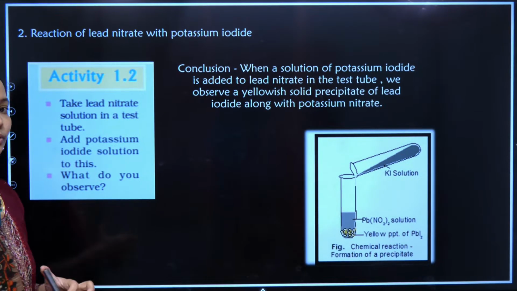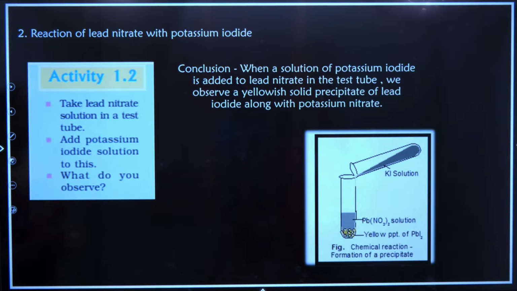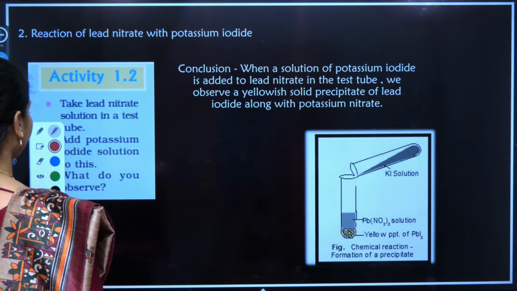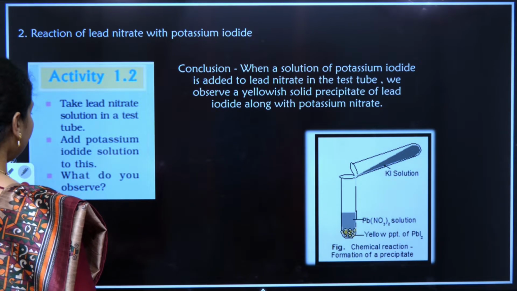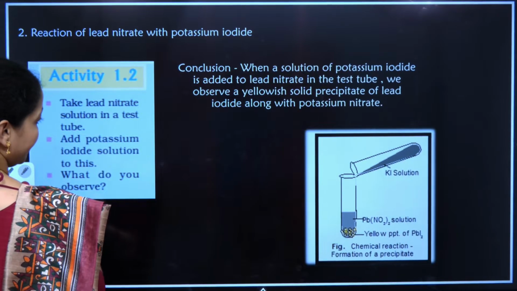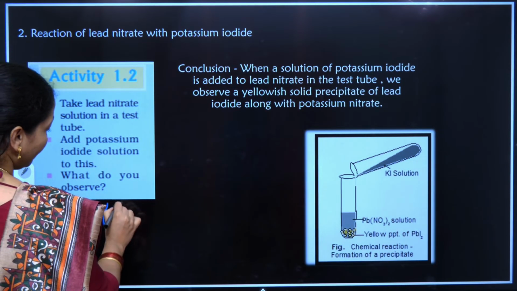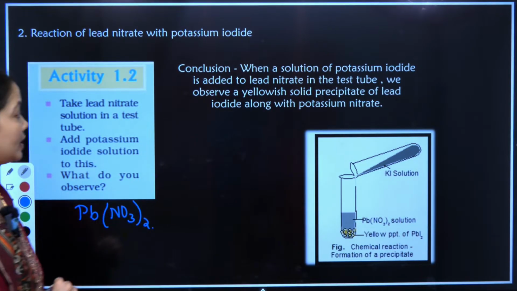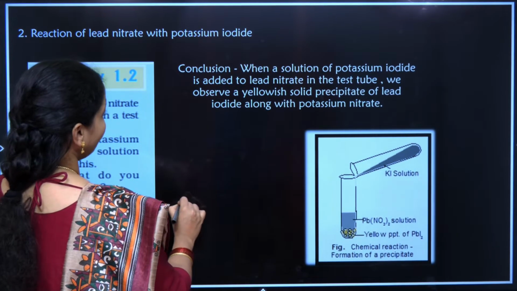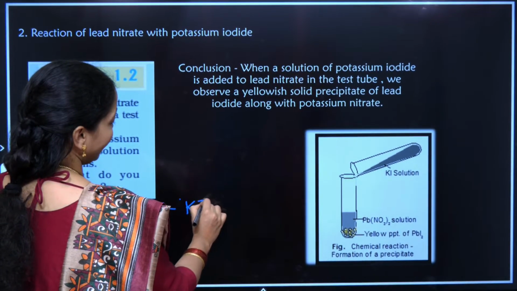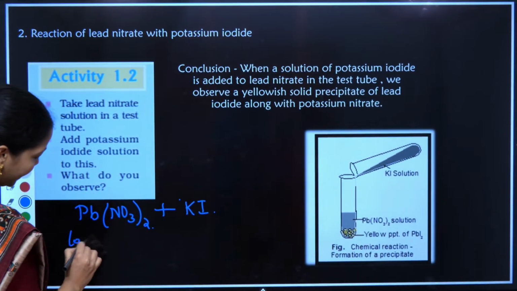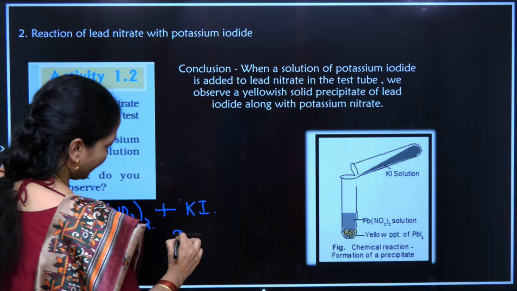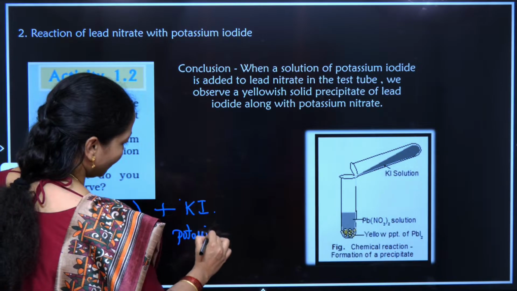Next, to understand about the reaction, we have just taken a reaction of lead nitrate with potassium iodide. What is lead nitrate? Lead nitrate has a symbolic representation of Pb(NO3)2. This is lead nitrate. We are making lead nitrate react with potassium iodide, which is KI. This is lead nitrate and this is potassium iodide.